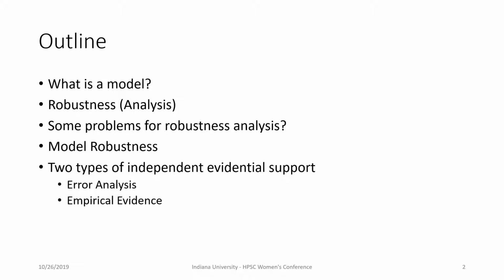First, we start with what is a model, what is a robust model, and what robustness analysis does. Then I will introduce a central question that we're trying to answer: does robustness analysis go wrong in certain conditions? Our solution uses a conceptual framework of model robustness by Lloyd and highlights two types of independent evidential support. One is error analysis, the other is empirical evidence.